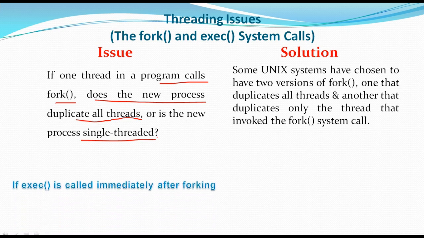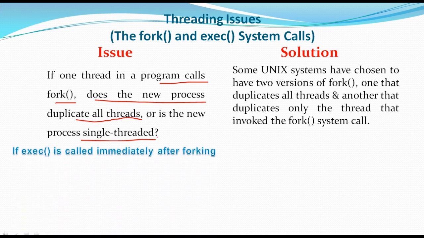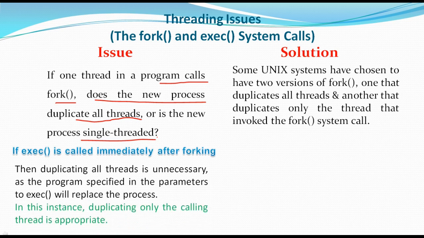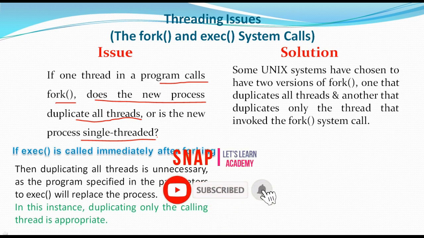Now, if exec is called immediately after forking, then duplicating all the threads is unnecessary, as the program specified in the parameter to exec will replace the process, because exec will replace the entire process with all its threads. So in this instance, duplicating only the calling thread is appropriate.